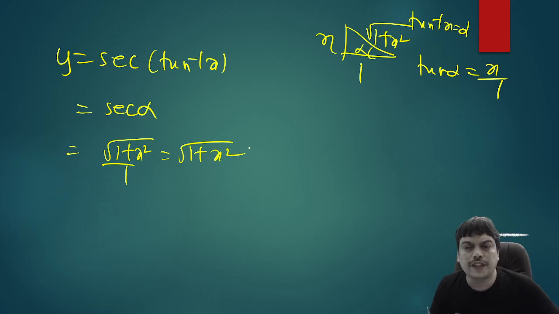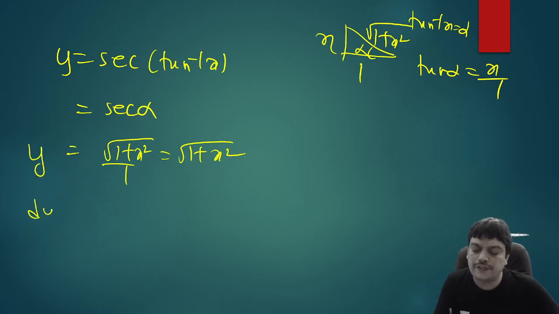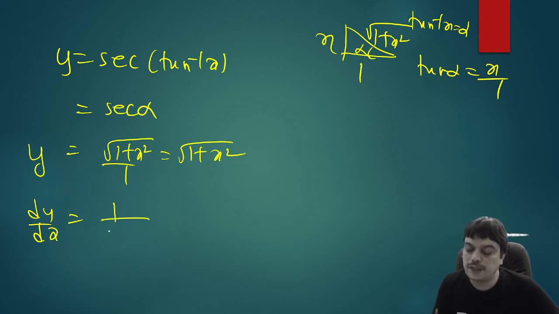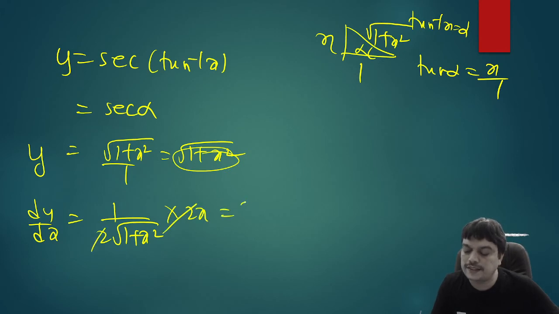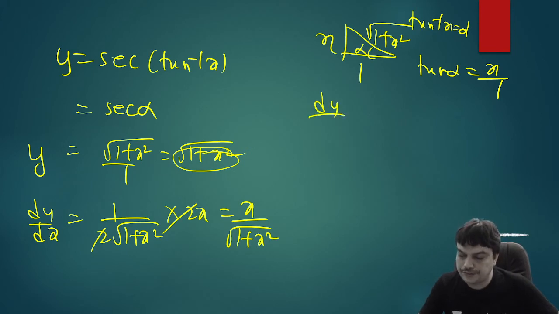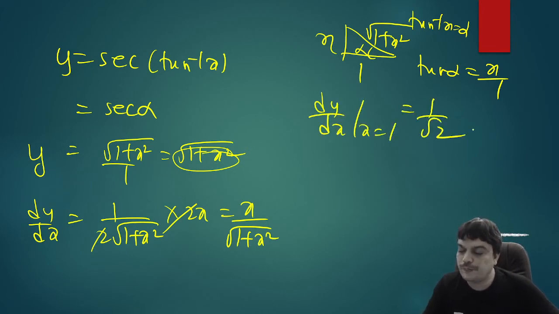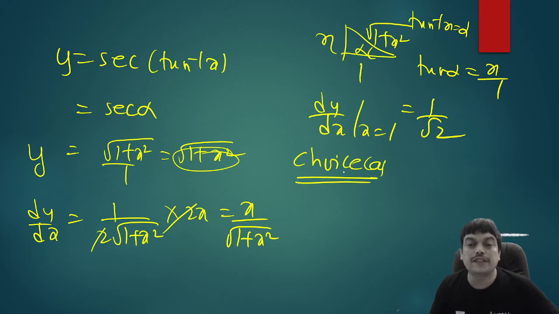So it is a very simple function now. You can easily differentiate. We know the differentiation of root x is 1 by 2 root x. So 1 by 2 root 1 plus x square. Further, we differentiate 1 plus x square, you'll be getting 2x. So 2 also cancels. You get the answer as x by root of 1 plus x square. So for the derivative at 1, put x equal to 1, the answer will be 1 by root 2. So this is nothing but choice A is the correct answer. So this was too simple compared to previous questions.